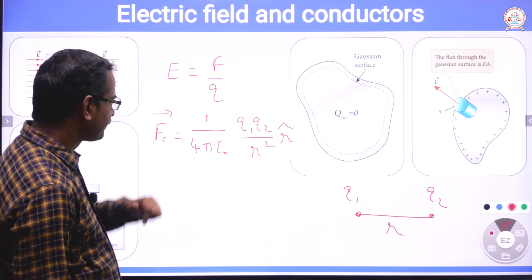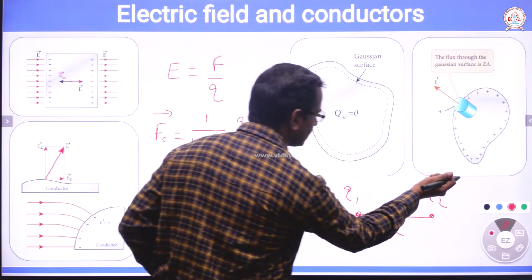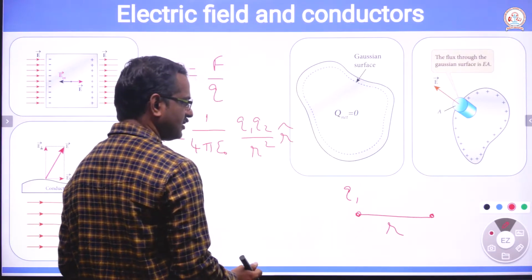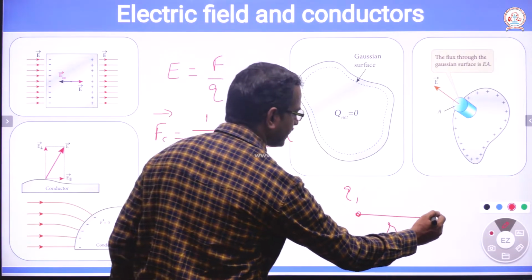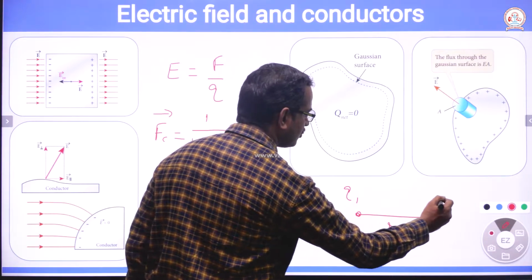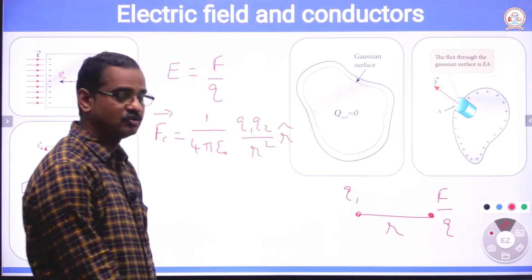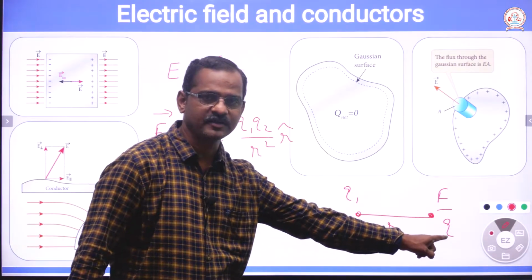What is electric field? If you consider a charge q1 here, then the electric field at this point is the force experienced by a unit positive charge kept at that point.